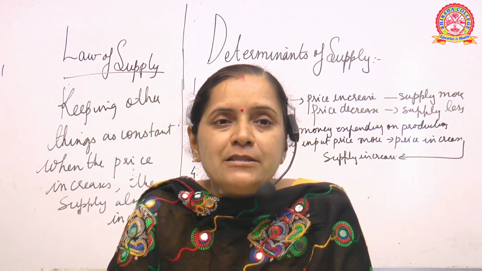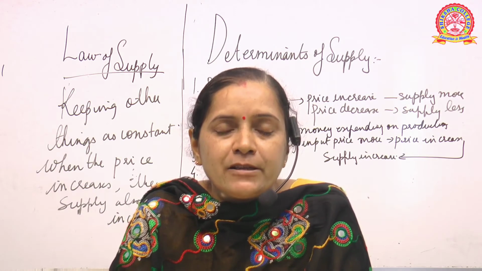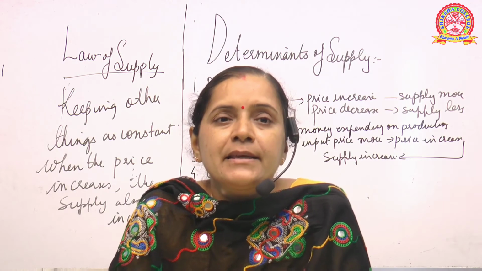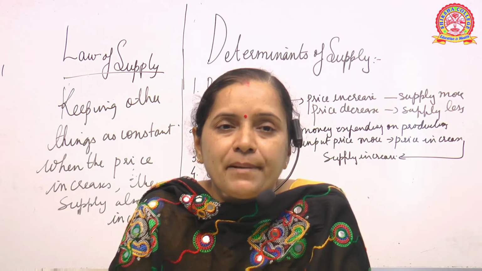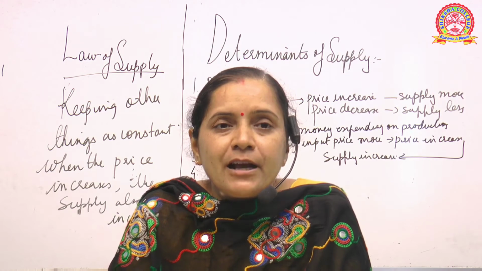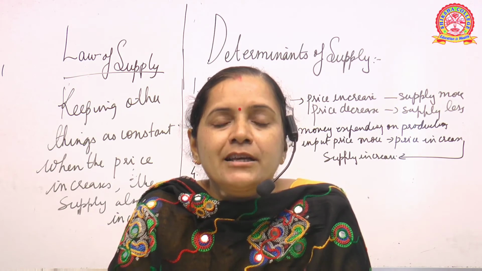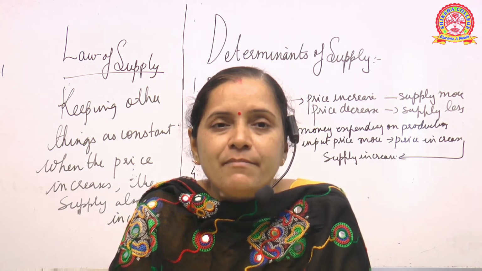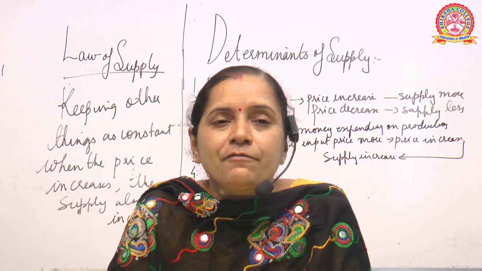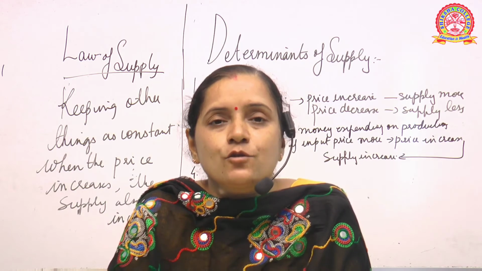Suppose policies are flexible, then market conditions will be flexible, price may increase, profits may be generated, and supply will also increase. But if the government policy is restricted or the policies are managed in a different way, then it will definitely have an impairment on the supply. That means supply may decrease or slow down.